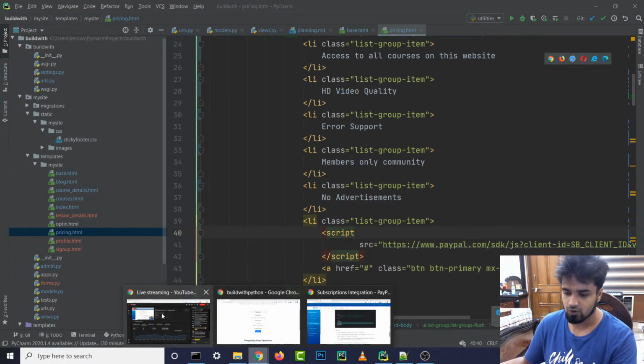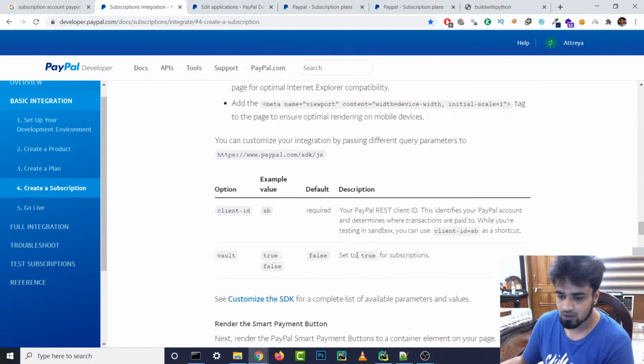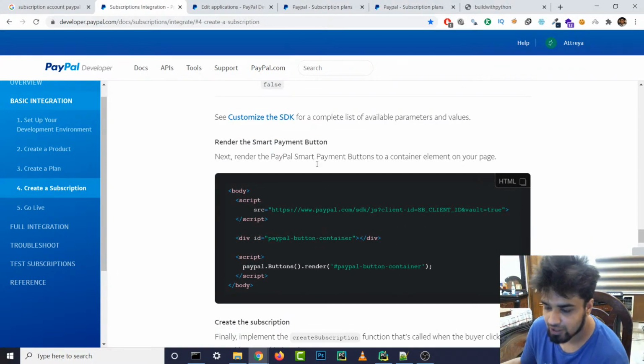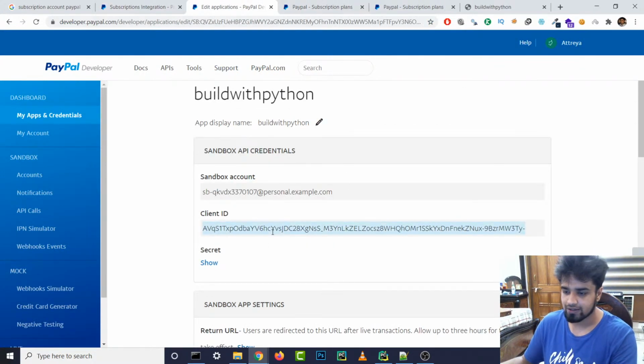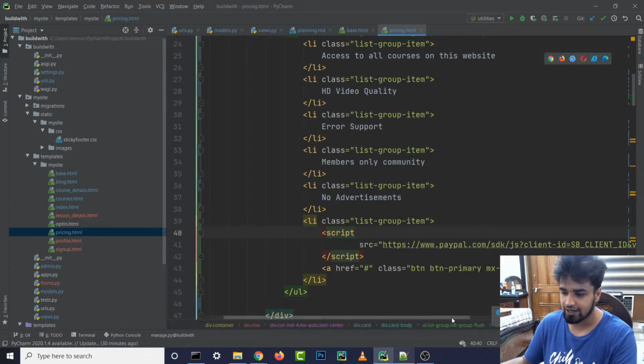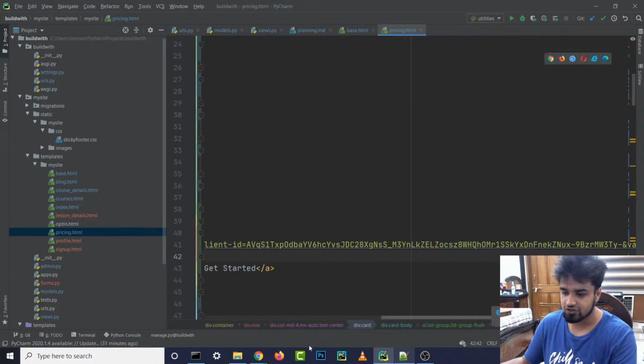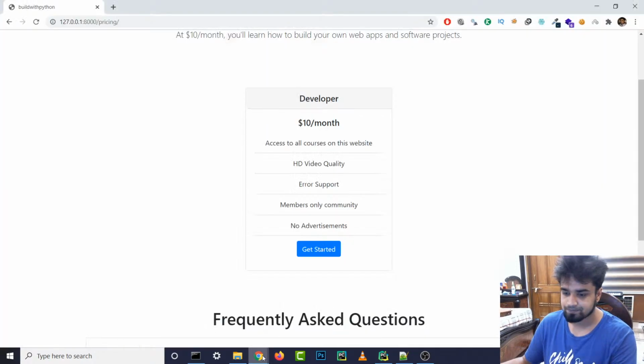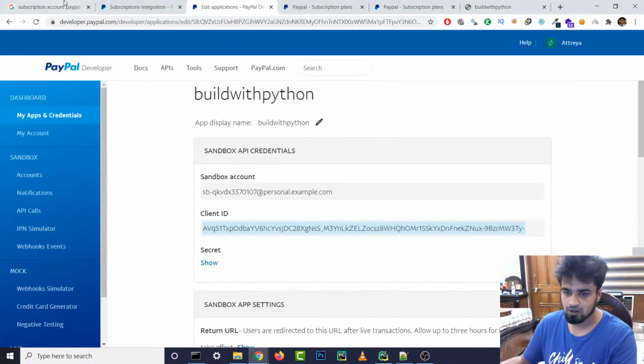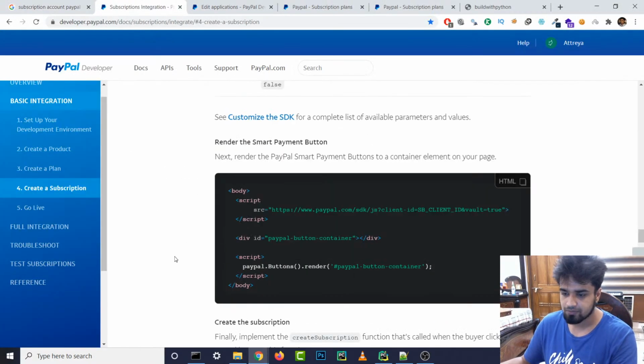And what else does it want us to do? All right, next we have to add the client ID. So let's also add that. I'm just gonna copy this and add it over here instead of this client ID. Let's paste this thing and let's go back and look at the next step.